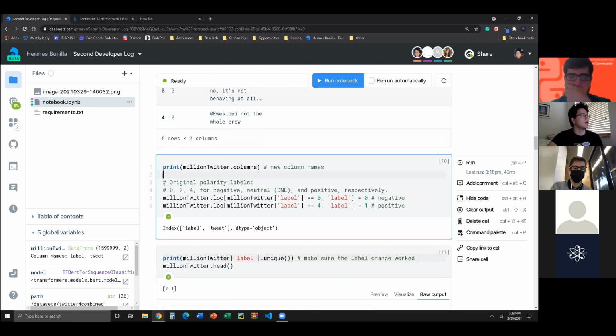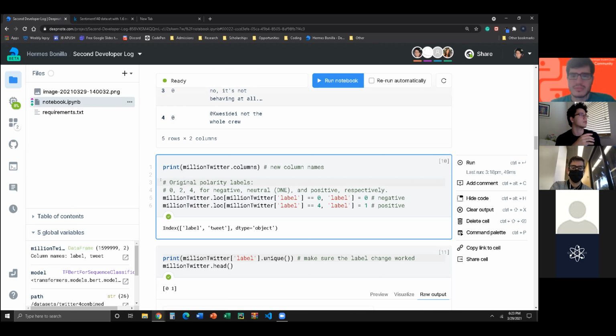Now, what are we doing right here? I put this so that you guys would understand. We have our original polarity labels, 0, 2, and 4, and we got this from the actual person who created the data set.